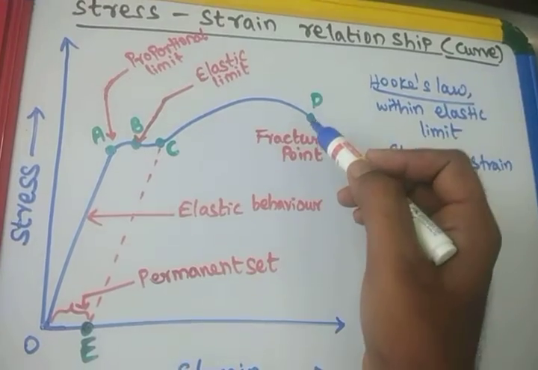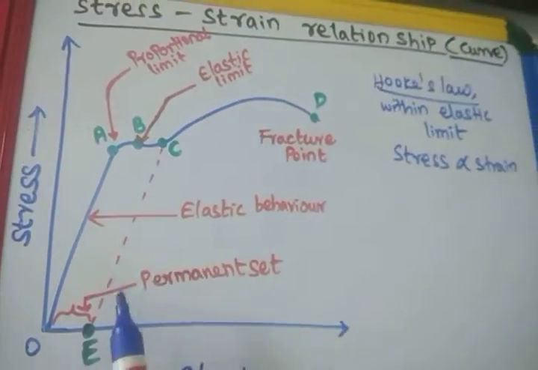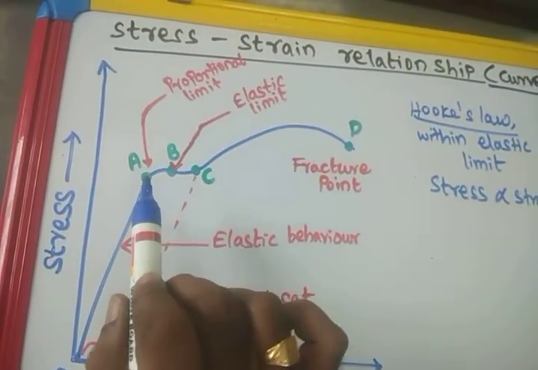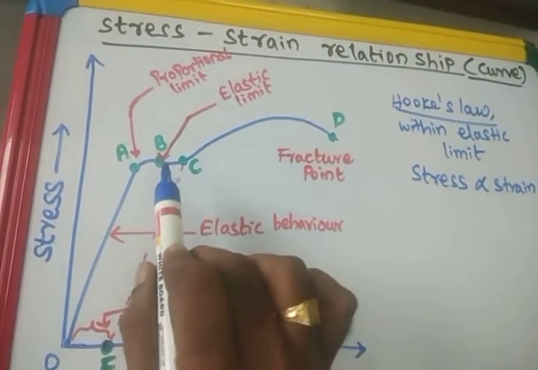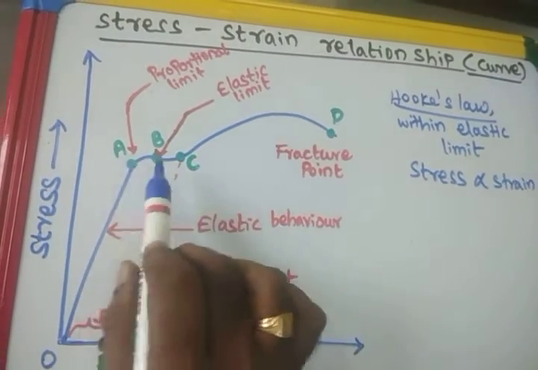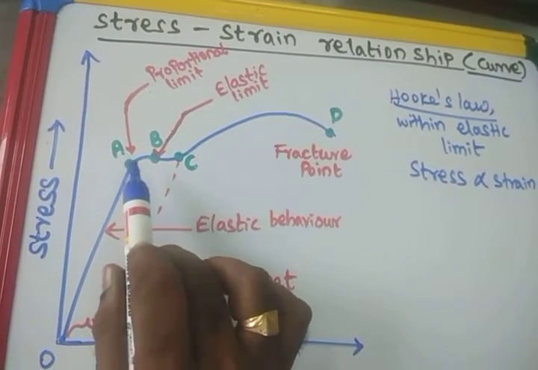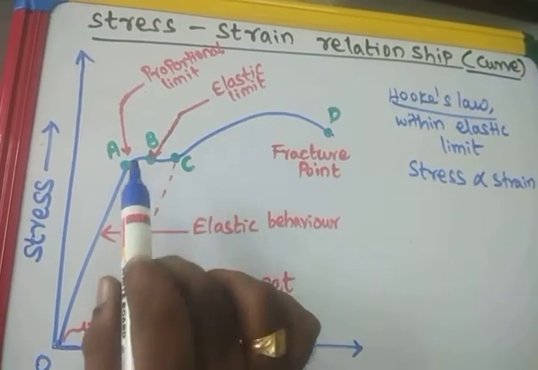This will apply for a metallic wire also. So what are all the points? A is the proportional limit. Within that, the stress is directly proportional to strain. Then B is the elastic limit. There Hooke's law is not obeyed, but even so we can say that it will be obeyed.